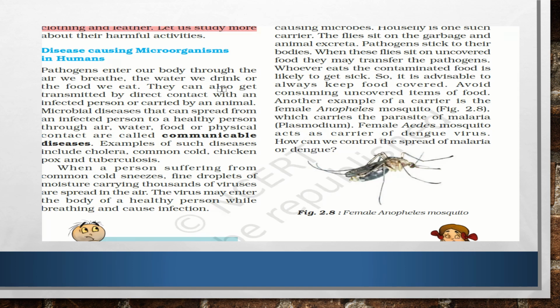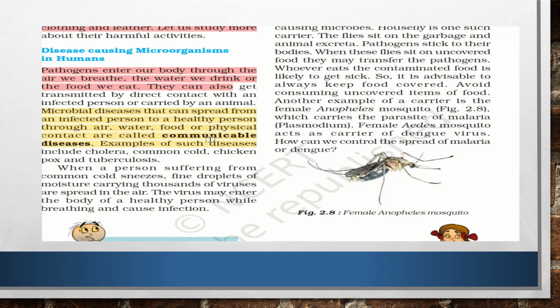Pathogens enter our body through the air we breathe in, the water we drink and the food we eat. So there are various pathways through which these microorganisms can enter our body. Microbial diseases that can spread from an infected person to a healthy person through air, water, food or physical contact are called communicable diseases.